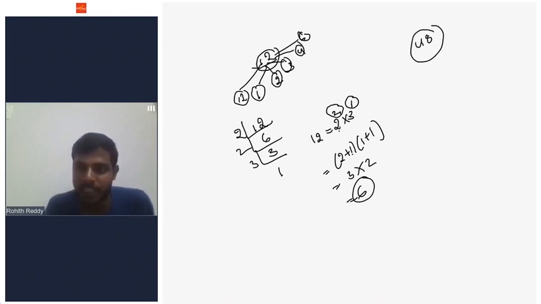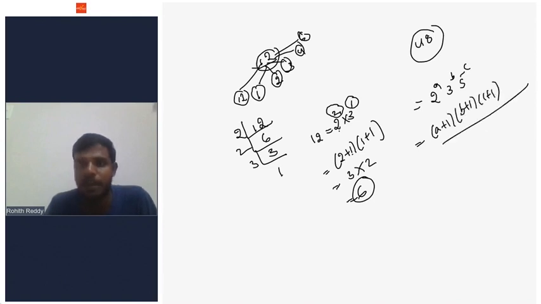For any number, for example, a number x, we write it as 2 power a into 3 power b into 5 power c, a product of only prime numbers. Then the number of factors is simply each power plus 1. So (a plus 1) into (b plus 1) into (c plus 1). That will be your number of factors.